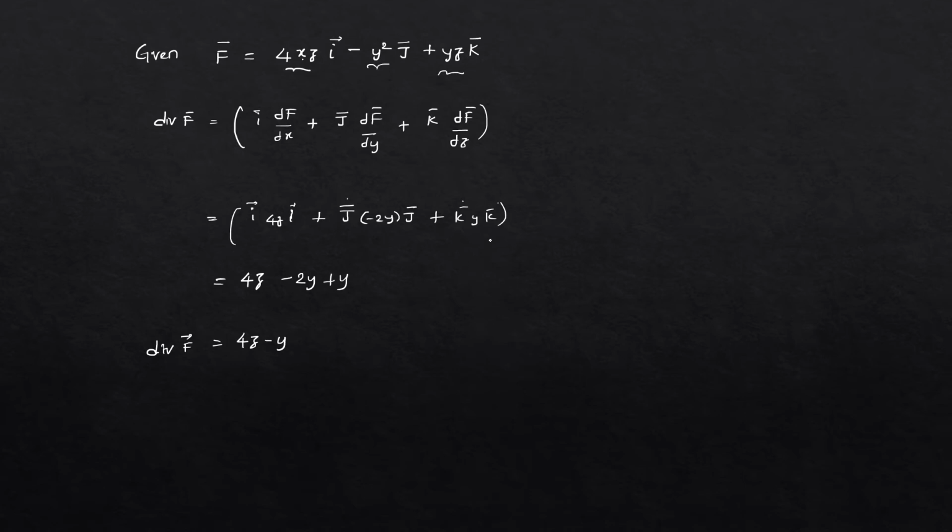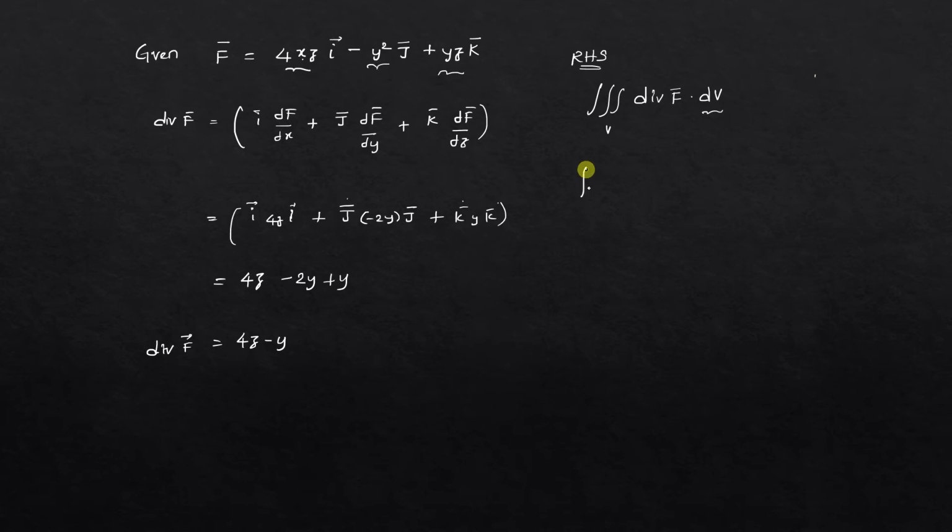Now we have to do integration, since the RHS is the triple integral over the volume of the divergence of f bar dV. Since it is a volume, dV becomes dx dy dz.